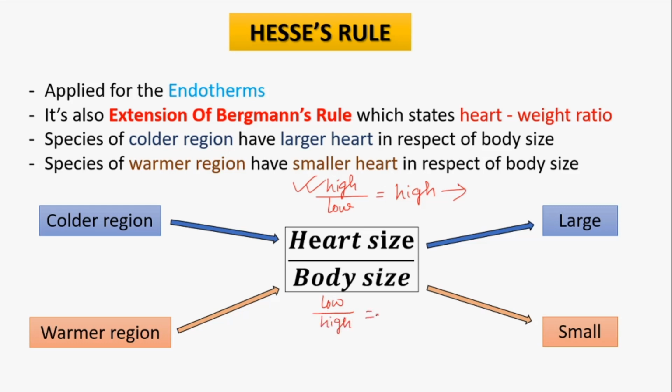That means the ratio should be low, and the value will be small. We can say in a reciprocal way that if the value is high, the organism is from a colder region, and if the ratio is low, then the organism should be from the warmer region.